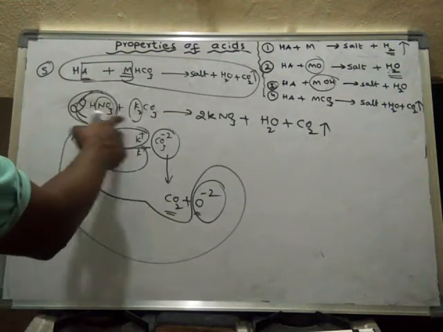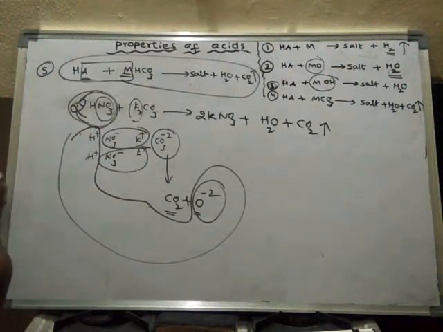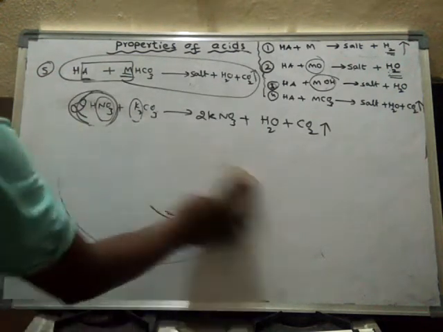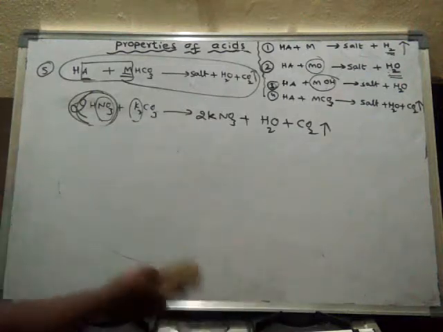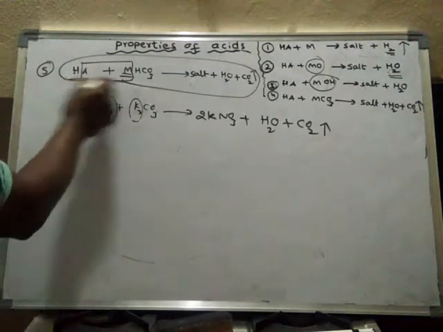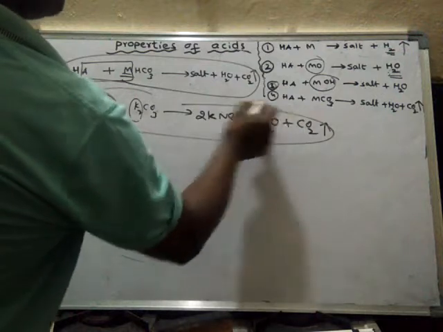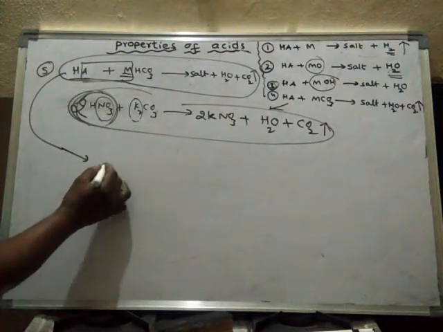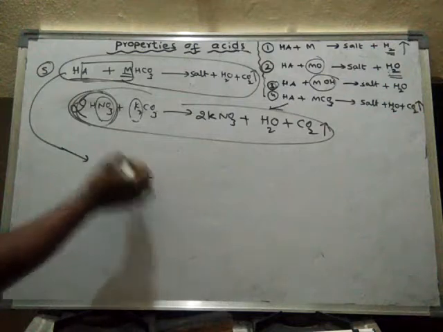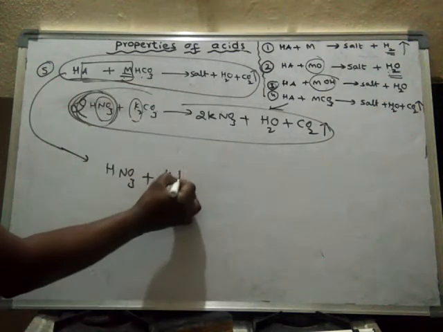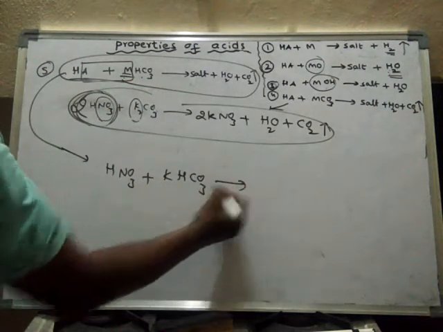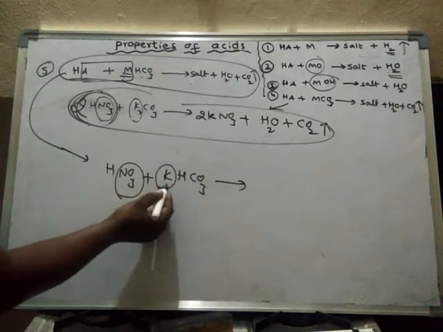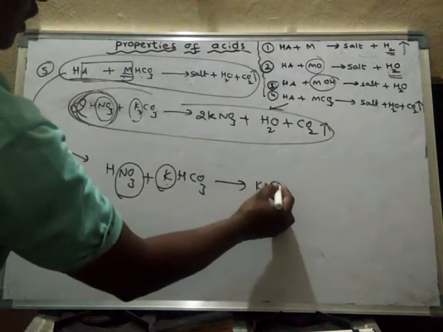So here, carbonates. In the same way, even bicarbonate has the same type of reaction. This is an example. Now we will consider HNO3 with a metal bicarbonate, potassium bicarbonate. So what happens? It forms potassium nitrate, KNO3.